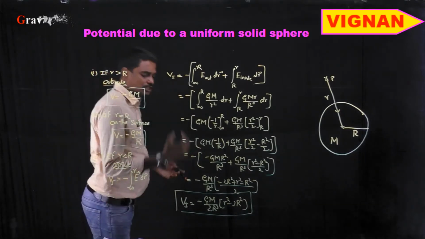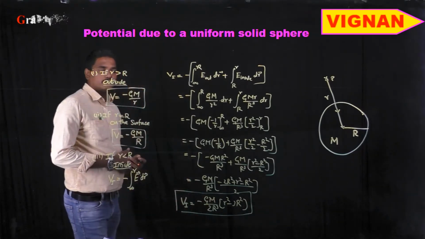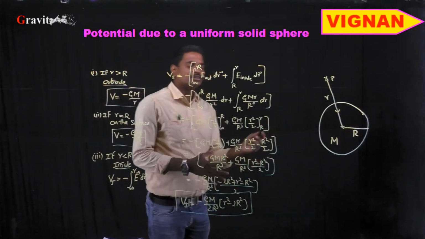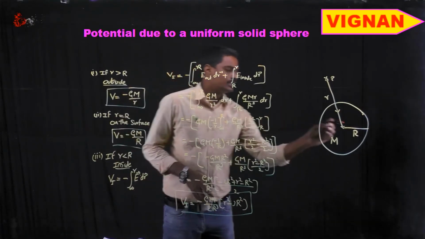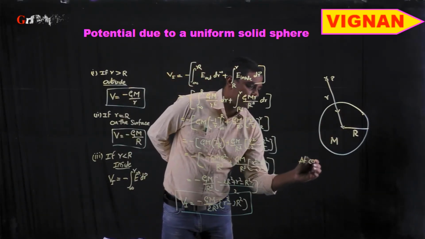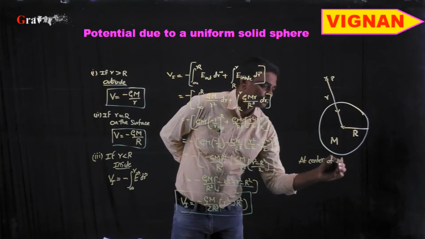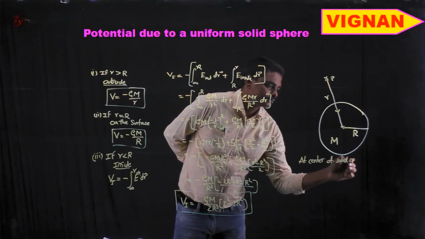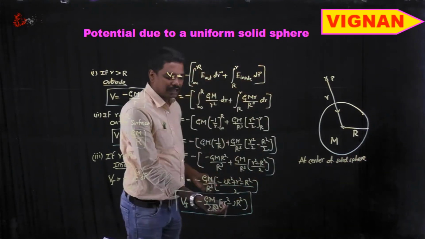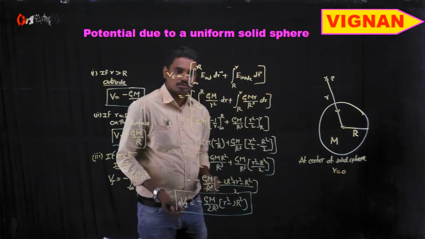So inside this solid sphere, the potential Vi is equal to minus GM by 2R cube into r square minus 3R square. So let us see what is the gravitational potential at the center of the solid sphere. At the center of the solid sphere, small r is equal to 0, right?